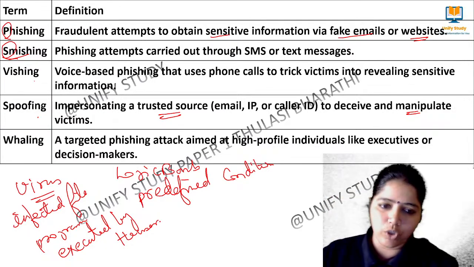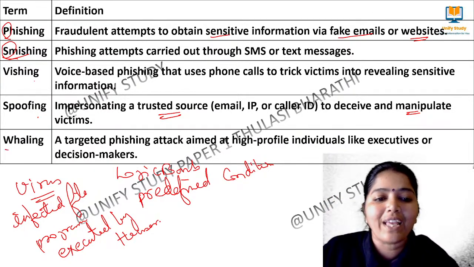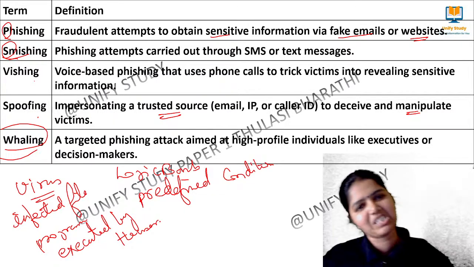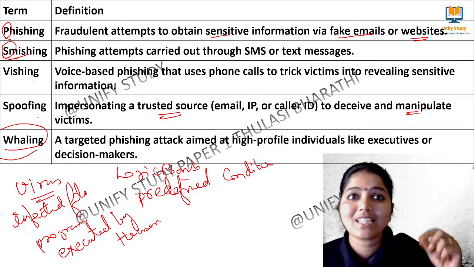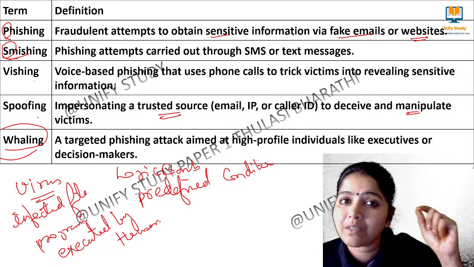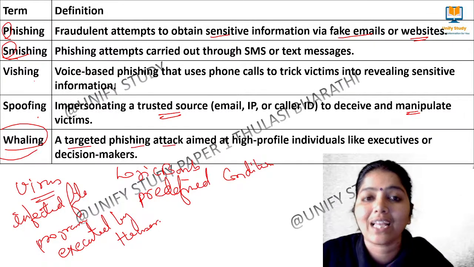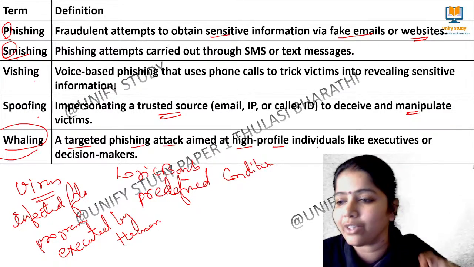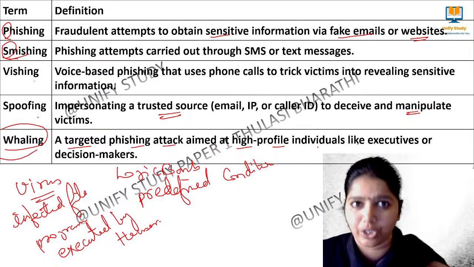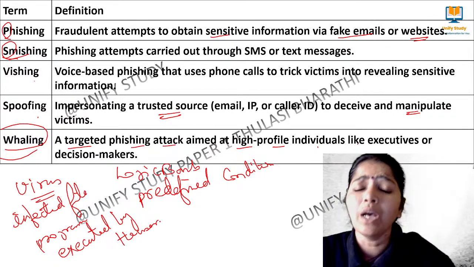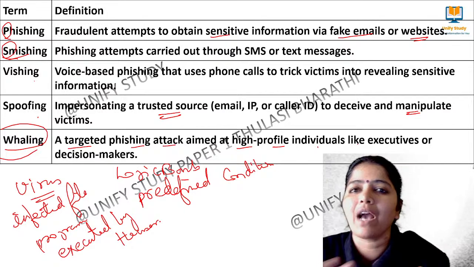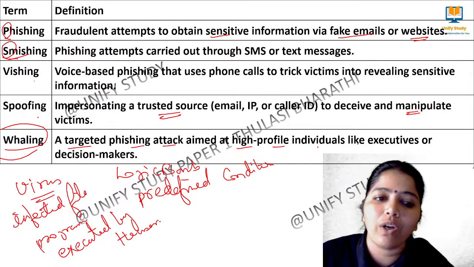Okay, ma'am. Thank you so much. So next we go to whaling. What do you mean by whaling? There was a big CEO in a company, and that CEO will be attacked. A big person will be attacked. That is a targeted phishing attack aimed at high-profile individuals like executives or decision makers. Those people will be attacked and they will be asked for a demand. So we call it whaling.